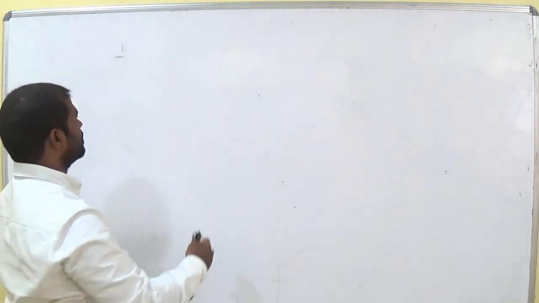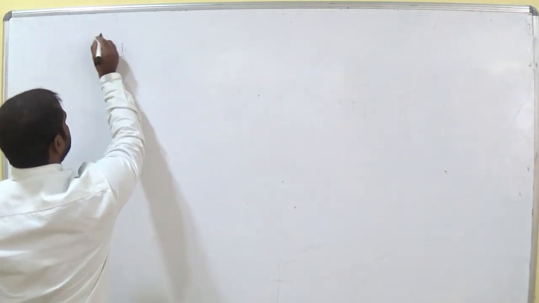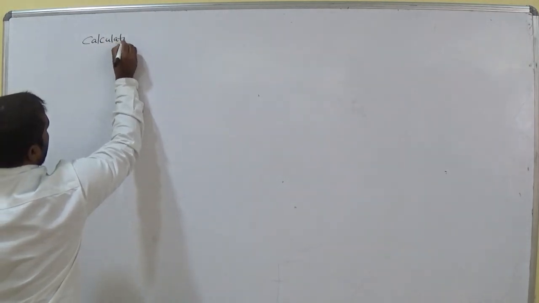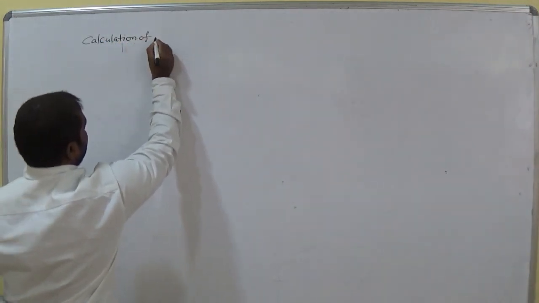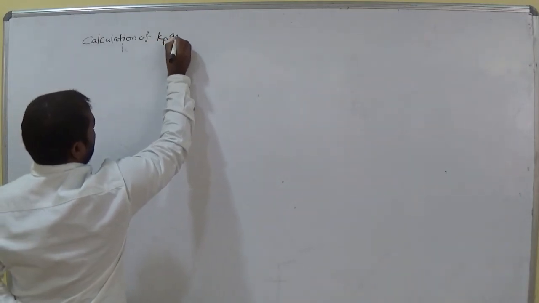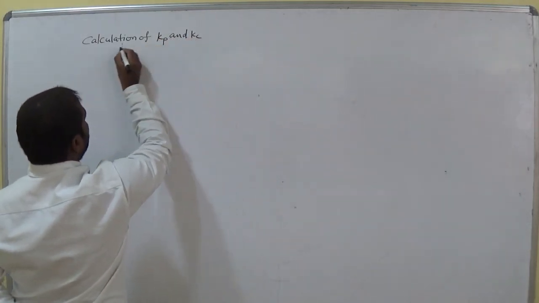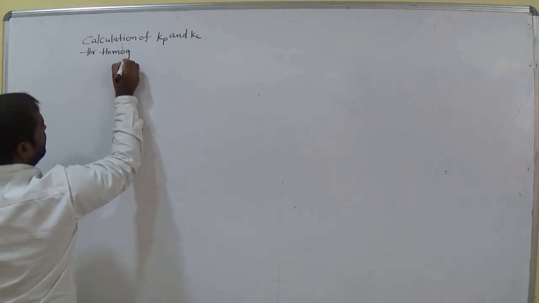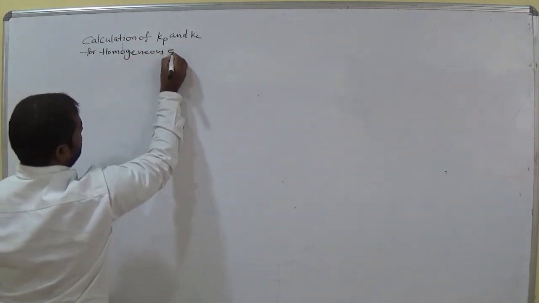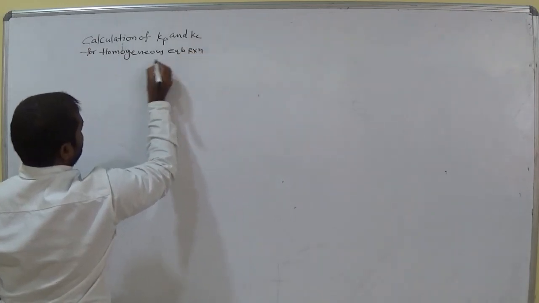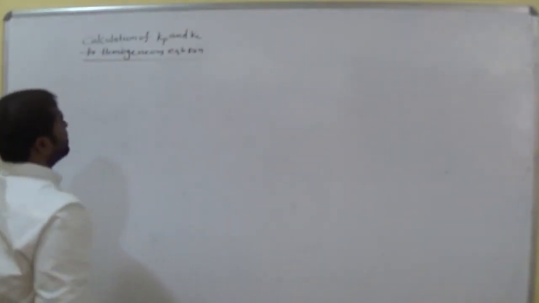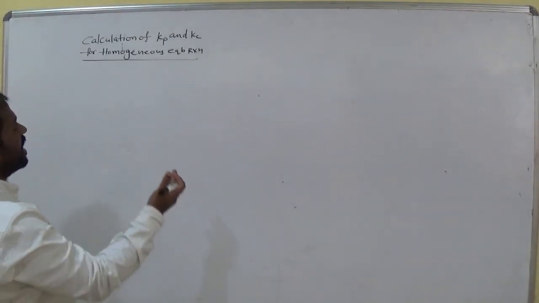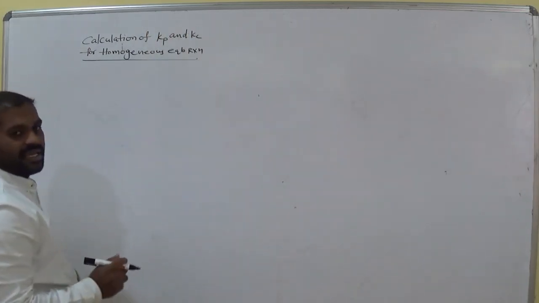So the next one is calculation of Kp and Kc for homogeneous chemical equilibrium reaction. You know already what is meant by homogeneous equilibrium reaction. So for that given equilibrium reactions, we have to calculate Kp and Kc.